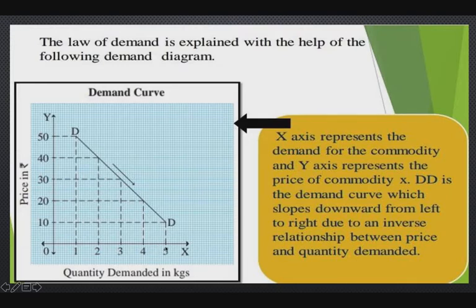Why is it more than the previous quantity? Because the price becomes less and less, from 50 rupees per kg to 10 rupees per kg. So more quantity is demanded by the consumer. So the graphical presentation also shows that there is an inverse relationship between price of the commodity and quantity demanded for that commodity.